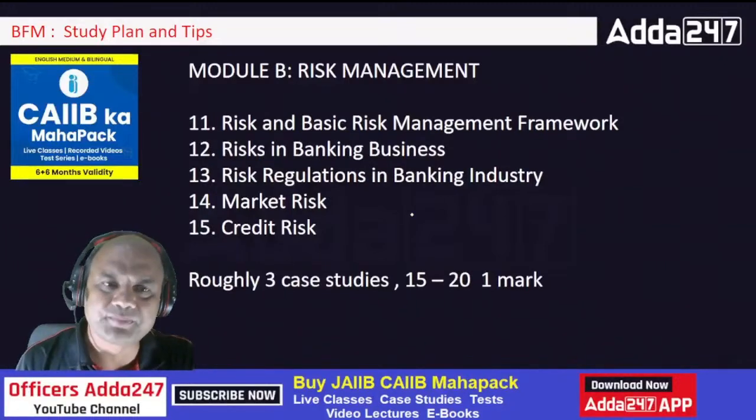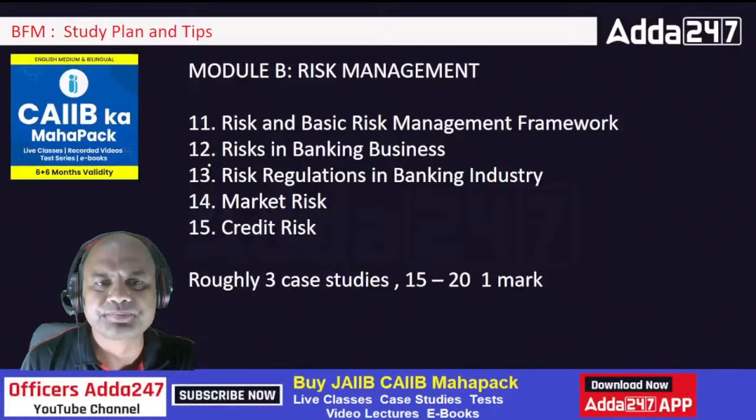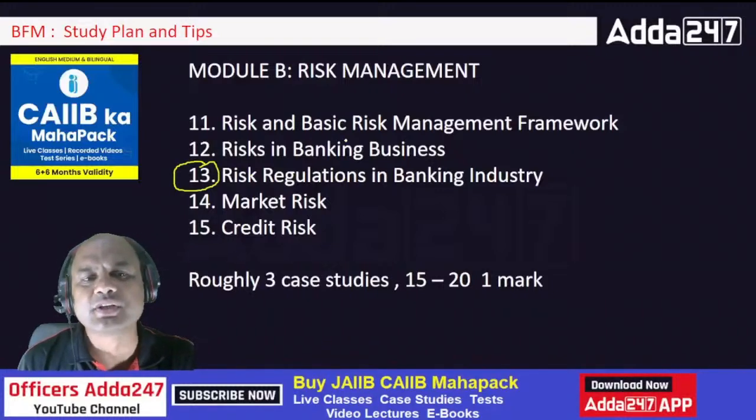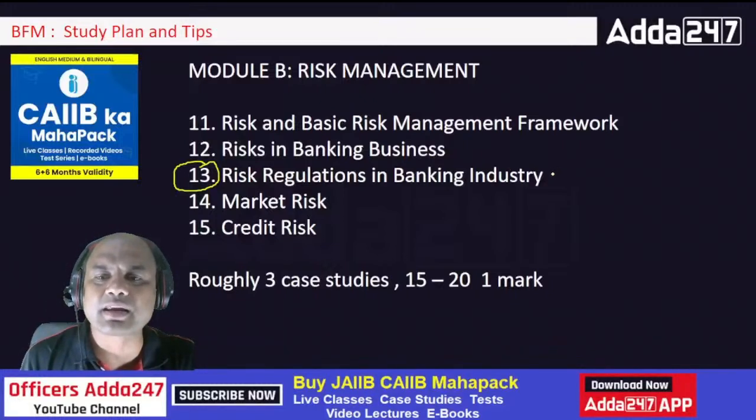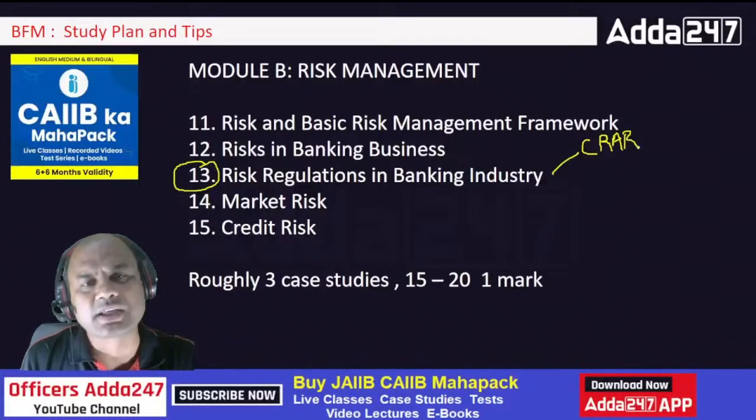Importantly, basically the chapter number 1 and the risk regulation in banking, chapter 13, here you will get major case studies. Case studies in the sense you will get the CRAR calculations, tier 1, tier 2, and these calculations you will get as a case study over there.